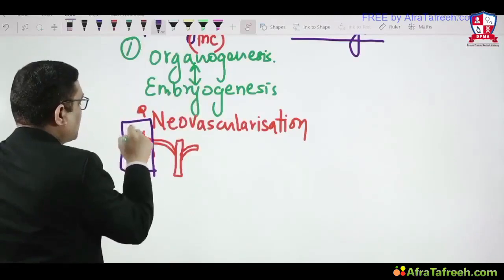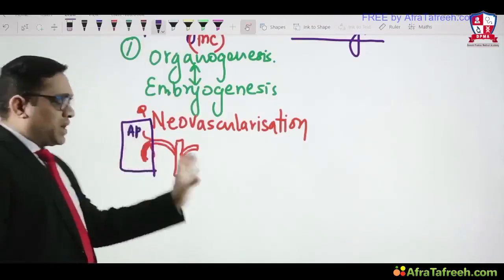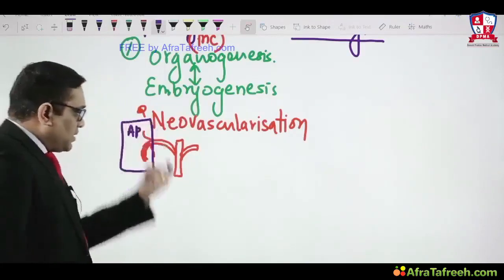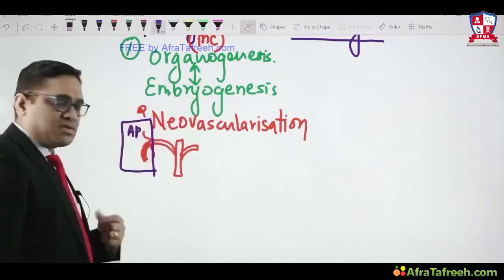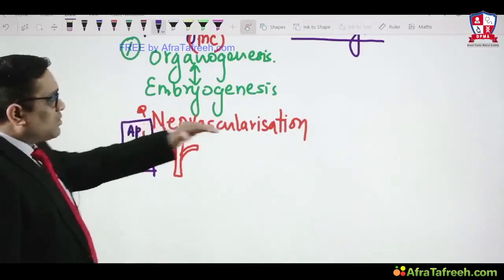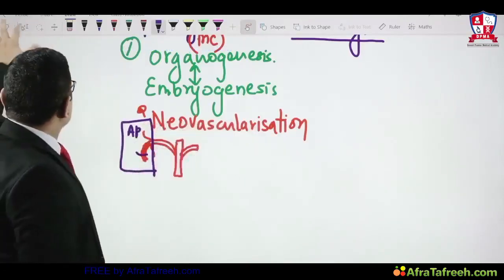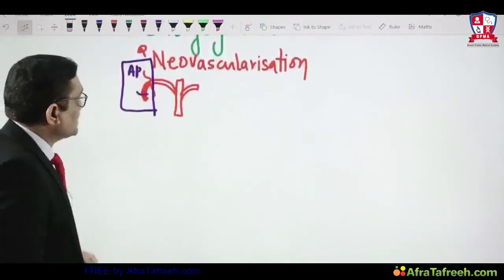So this much area will be removed by apoptosis to maintain the symmetricity of this blood vessel, or maintaining the uniform architecture of the blood vessel. So neovascularization is also an example of physiological apoptosis, right? This is number 1 example.